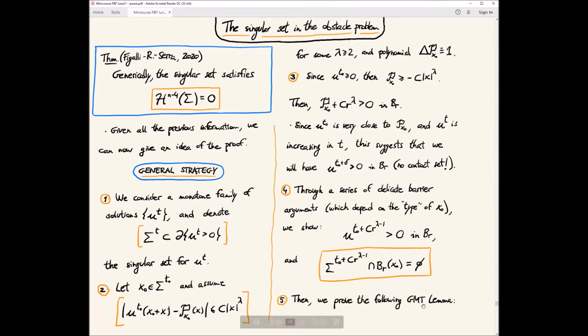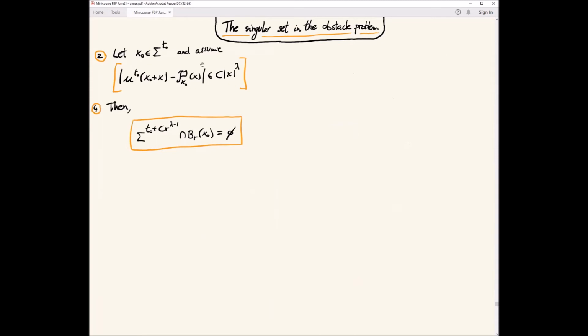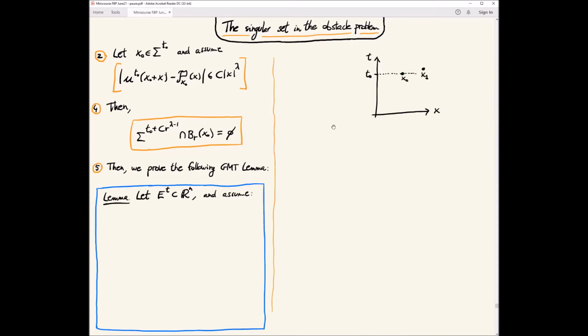And this is the kind of GMT lemma that we prove, that this information is enough to deduce something for generic solutions. So basically, remember that we assumed we had this, and then we deduced that we have this. And then the lemma that we need is something like that.